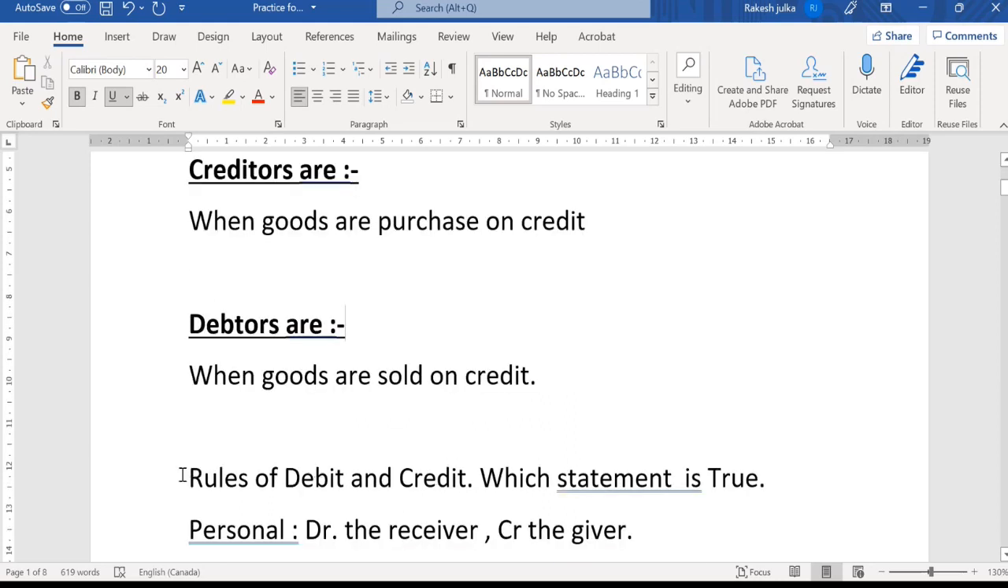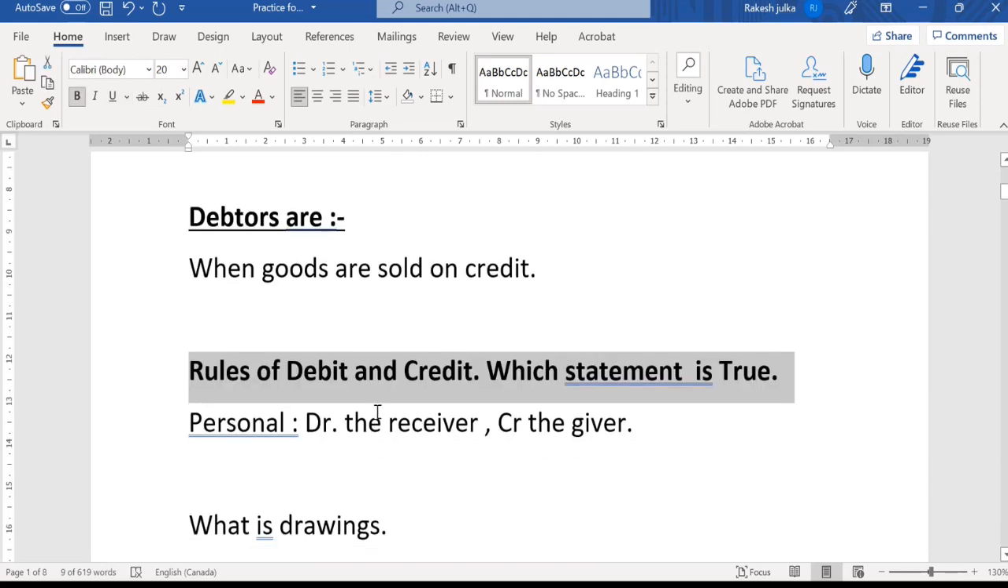Next point we have: what are the rules of debit and credit, and which statement is true? For example, this is the statement: for the personal account, debit the receiver and credit the giver. So what do you think? Is this true or false? According to me, this is true, because this is the rule of a personal account.